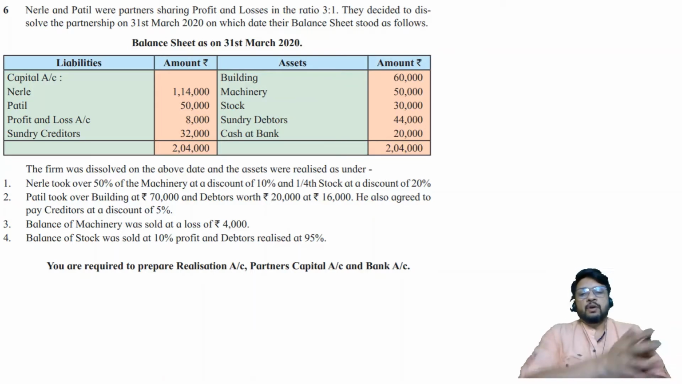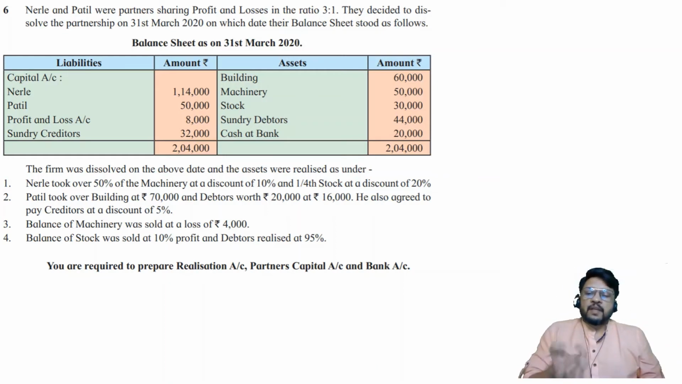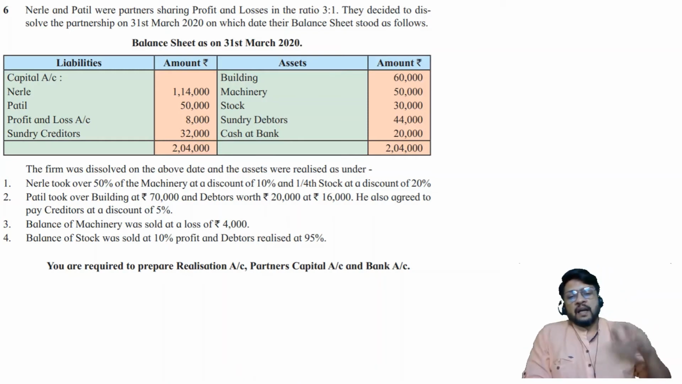Then he looked at stock. Mr. Nirle divided stock into two parts. One part is 1/4. Obviously the second part must be 3/4. That 1/4 part of stock he is taking over at a discount of 20%. The remaining 3/4 stock is still in the hands of the firm. So 50% machinery is still remaining in the hands of the firm and 3/4 of the stock is still remaining in the hands of the firm. This is an important point to be kept in mind.